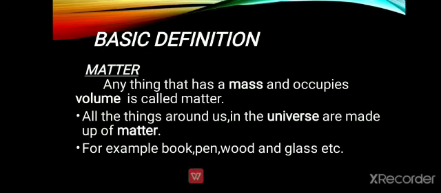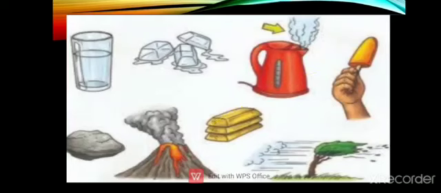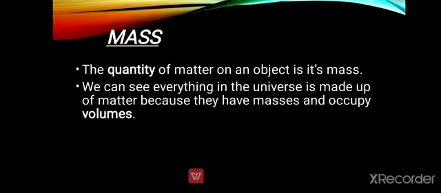All the things around us in the universe are made up of matter, for example book, pen, wood and glass, etc. These are examples of matter. The next one is the basic terminology related to matter. The first one is mass. How will you define mass? The mass is the quantity of matter in an object.